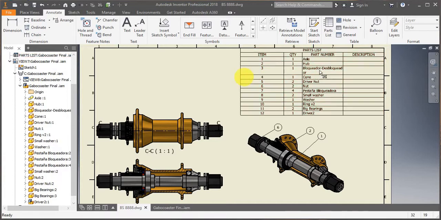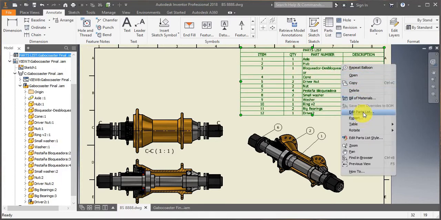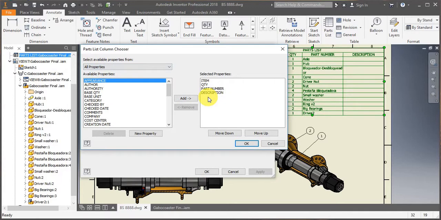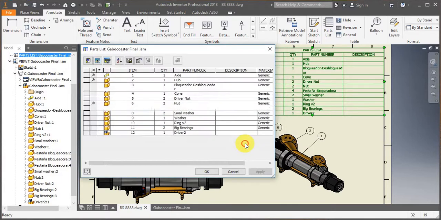And now it should update. Column chooser, material. Oh, you have to click on apply.